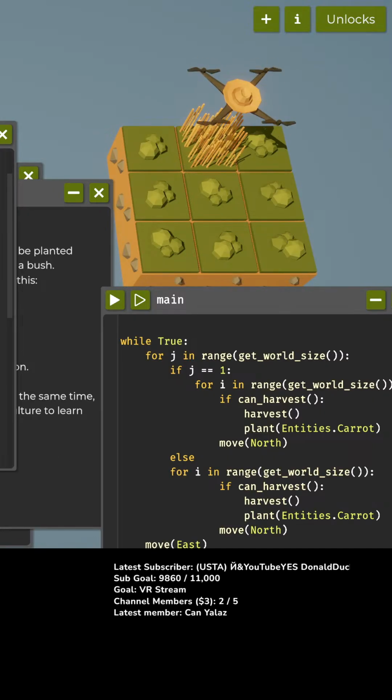Oops, we need to loop this. Loop my music. Okay, there we go.